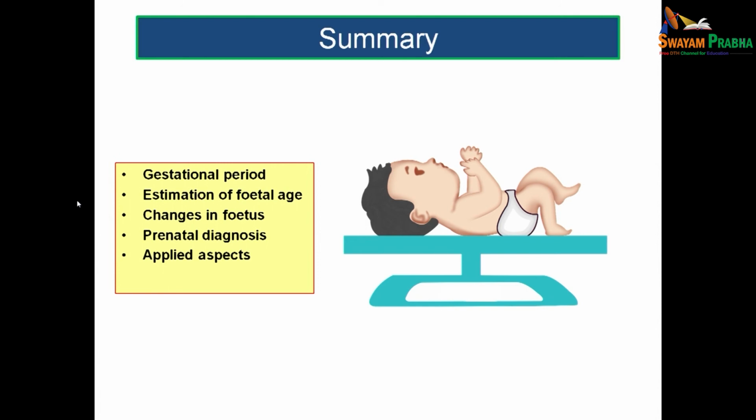We have just divided it into groups of 4 or 5 weeks, and we have assessed what are the changes happening to the fetus in each group. We have seen the different modes of assessment, that is prenatal diagnostic methods, which we usually come across during the antenatal periods or checkups, and some of the applied aspects. So, this is all about the development of fetus from 3rd month till birth. Thank you.